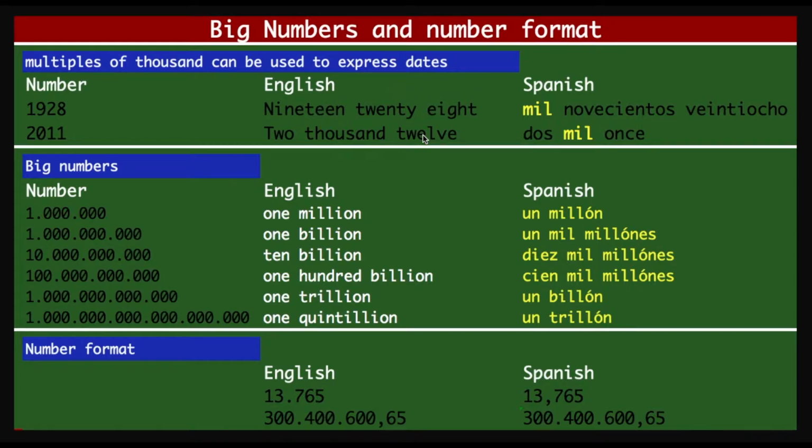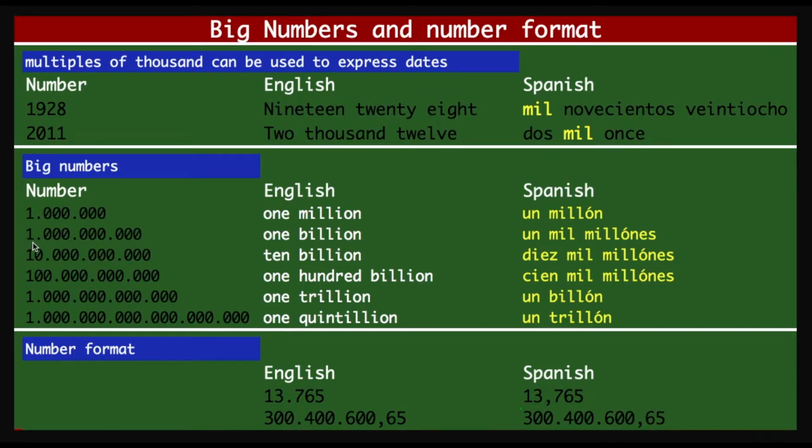Now let us take a look at big numbers, which are really big, multiples of zeros. The first one is 1 followed by 6 zeros, which is 1 million in English, and you call it un millón, or millón in countries like Argentina and Uruguay.